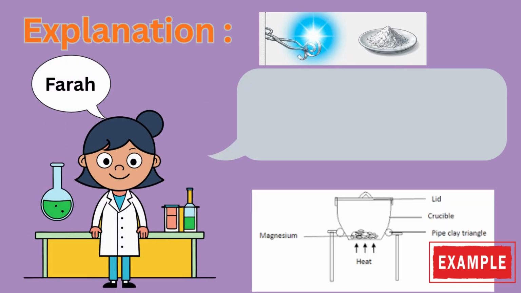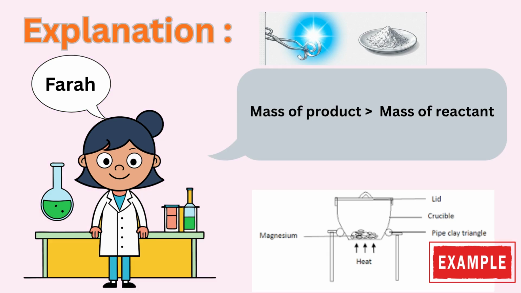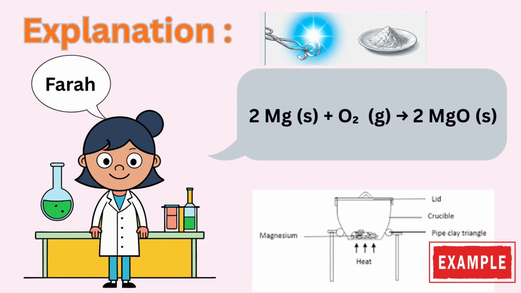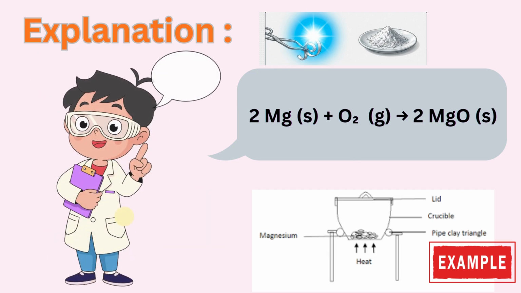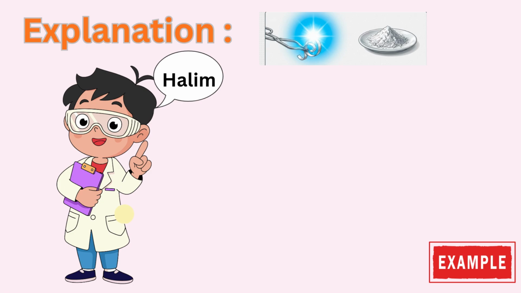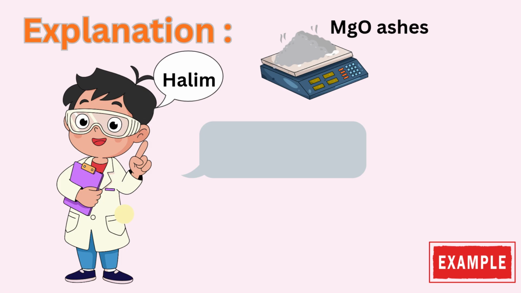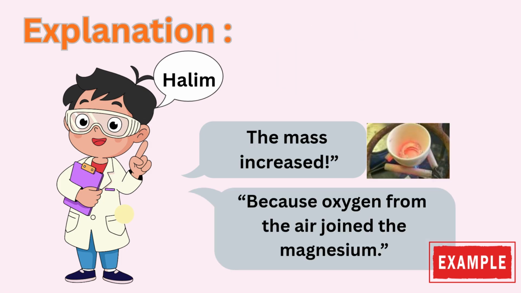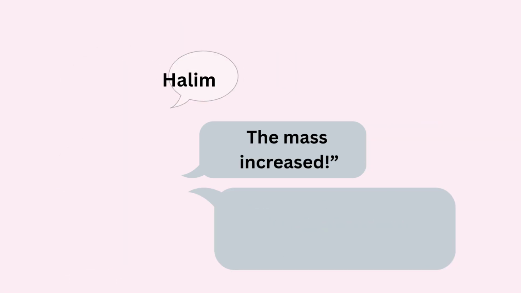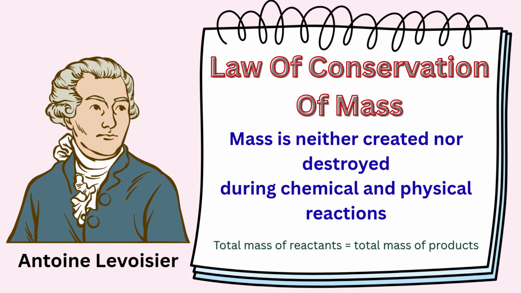Well, let's understand this even better. Like we saw in our last lecture, Faraban heated the magnesium ribbon and noticed the mass of the product was greater because the oxygen from the air combined with magnesium. And then Halim repeated the same experiment carefully, weighing all the substances before and after the experiment, and confirmed that the total mass stayed constant, just like Lavoisier's law states.